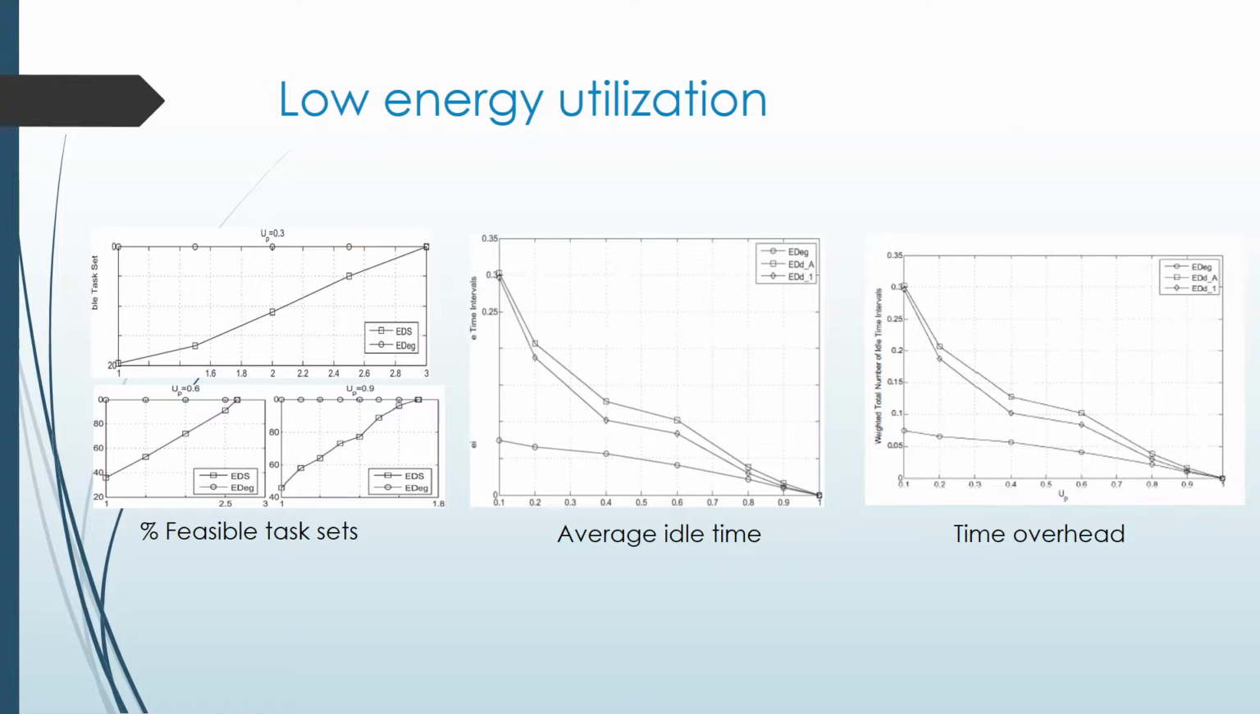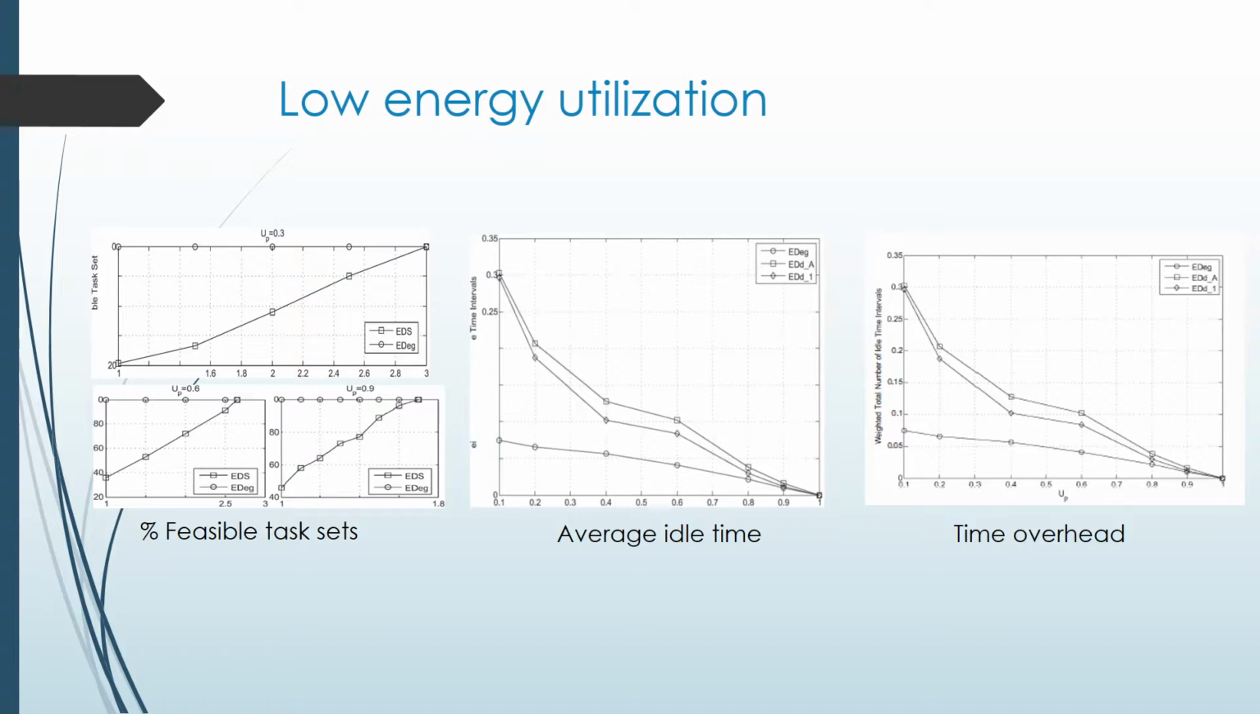For low energy utilization, the system is set to consume a small amount of energy as compared to the energy stored by harvesting. The task sets are compared for EDEG and EDS algorithms. Figure 1 shows the percentage of feasible task sets with various processor utilization, that is 0.3, 0.6 and 0.9.